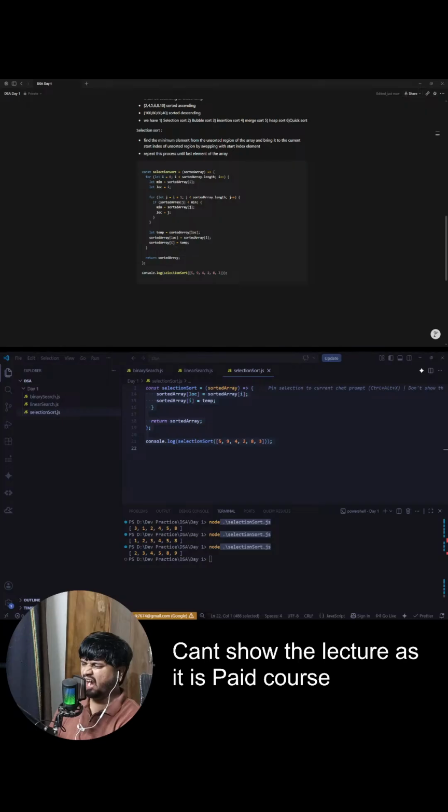Perfect. In the next step, i becomes 2. Now we will find the minimum from i equal to 2 till the last. Standard process again to find the minimum. Once you come out, you will say the minimum is at this index: 0, 1, 2, 3, 4, 5, 6. Index 6. So swap a of 2 with a of 6 and the array becomes like this. You can keep on repeating this process until the array is completely sorted.